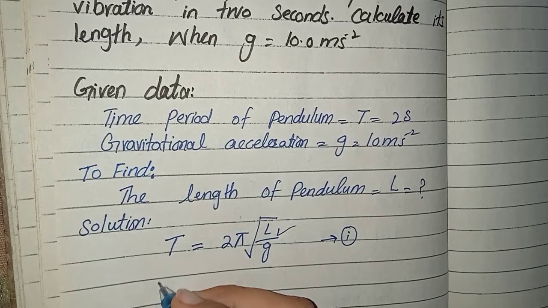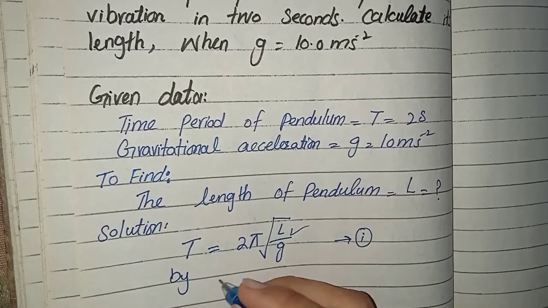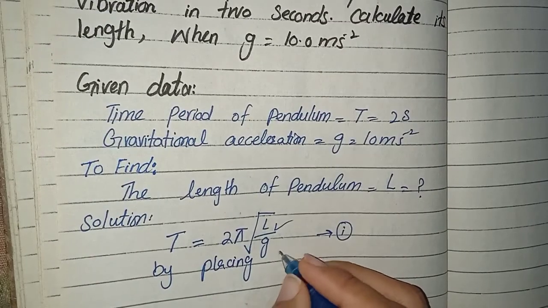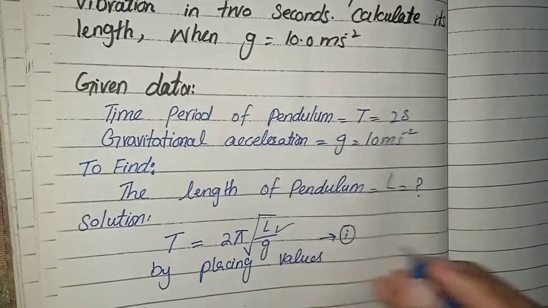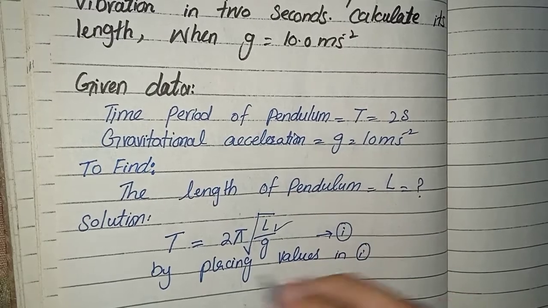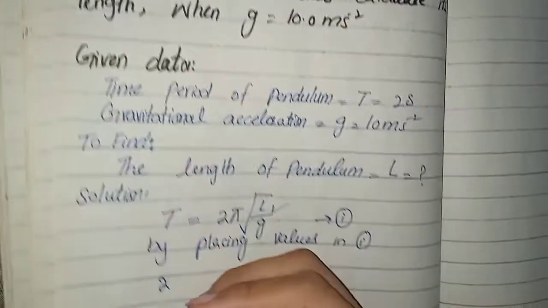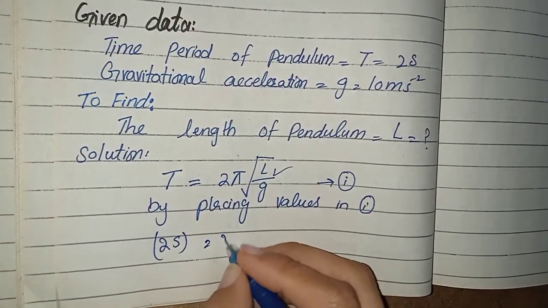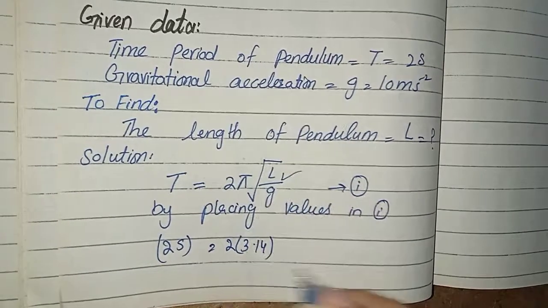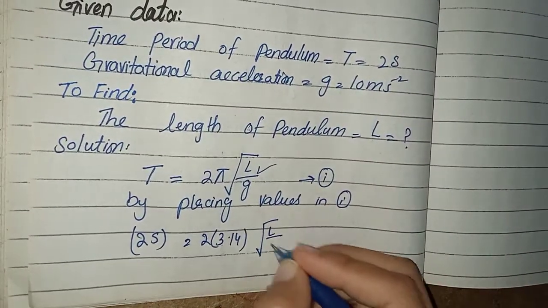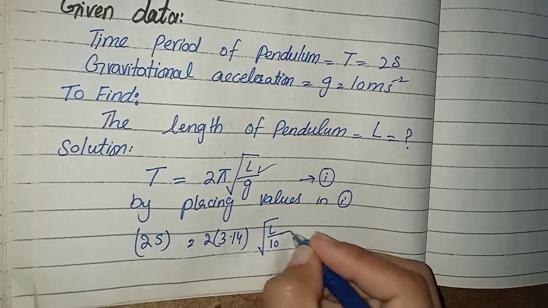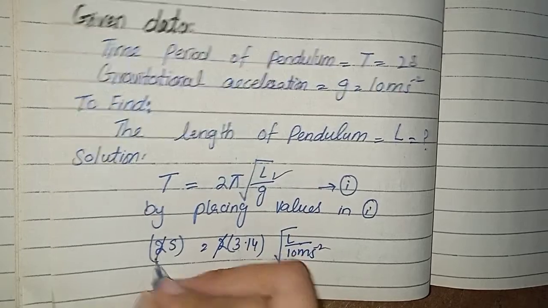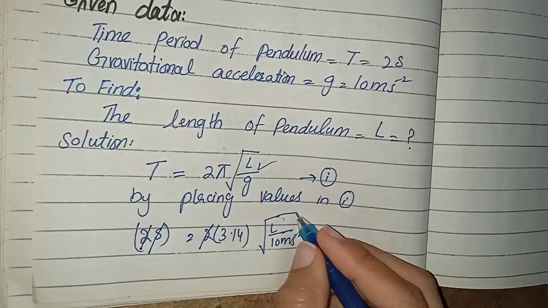By placing the values, 2 seconds, 2 times 3.14, L we have to find, and G is 10 meter per second square. 2 will be cancelled with 2, and this s will be cancelled with this.